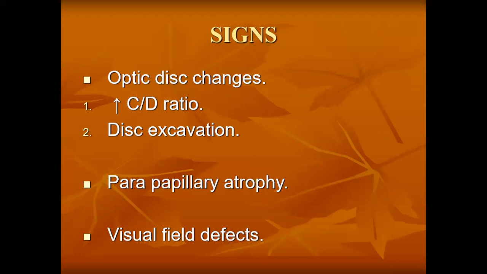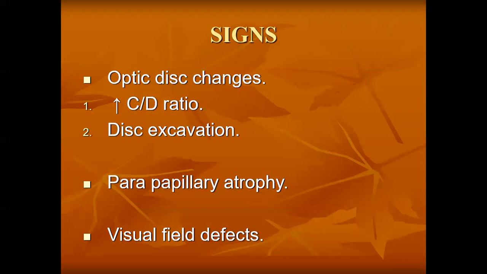Number one, optic disc changes. What are the optic disc changes? The disc will be cupped, there will be disc excavation, then there will be increased cup to disc ratio. Okay, increased cup to disc ratio. This means that the amount of cup that is contributing to the whole disc increases. If you have an idea of the normal optic disc morphology, then it will be easier for you to understand what the cup to disc ratio is and how it is increased.